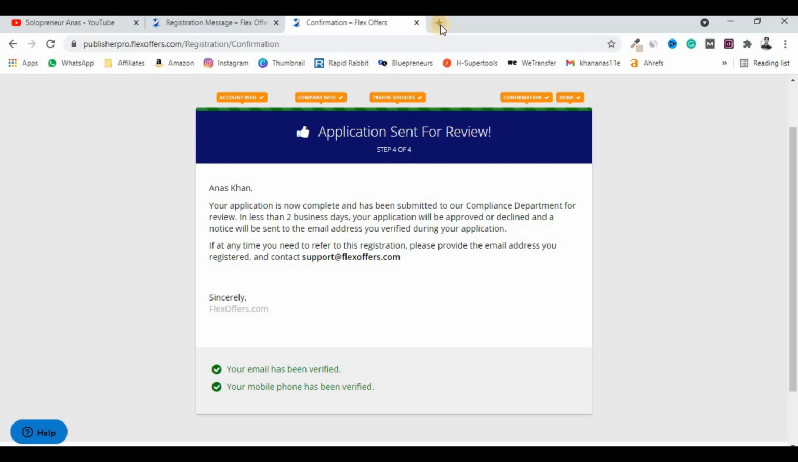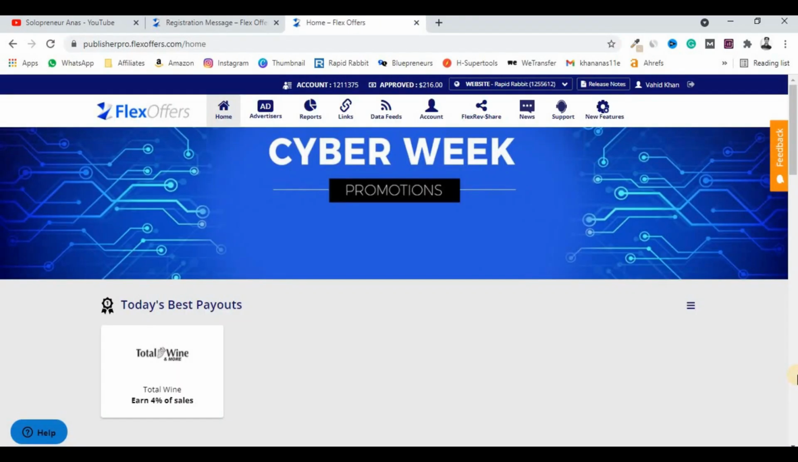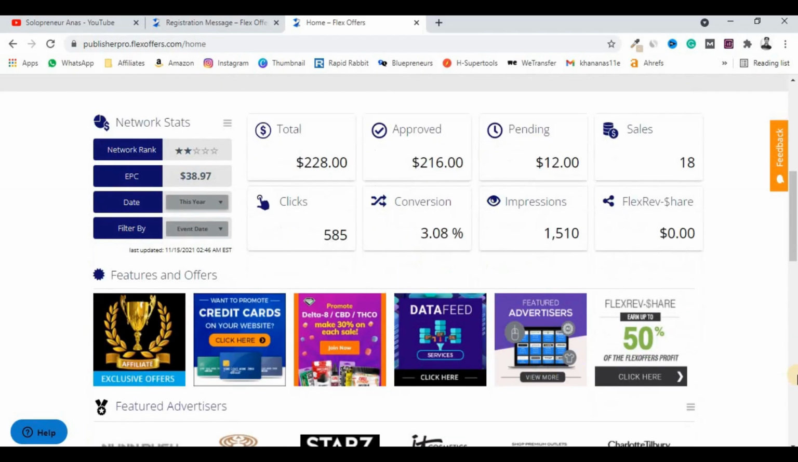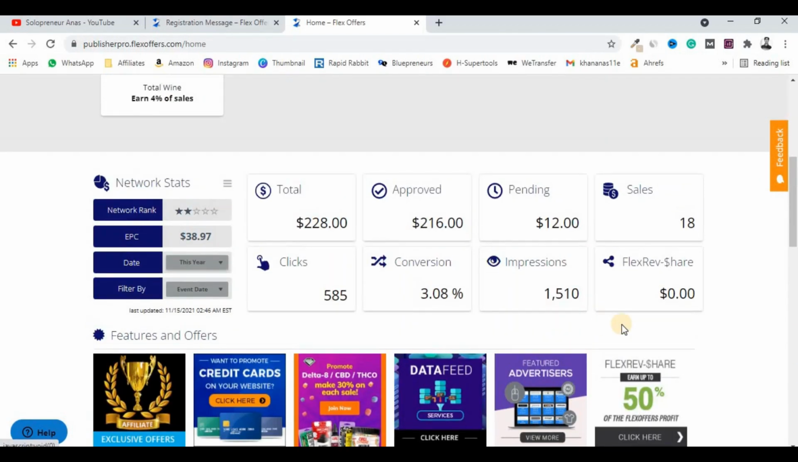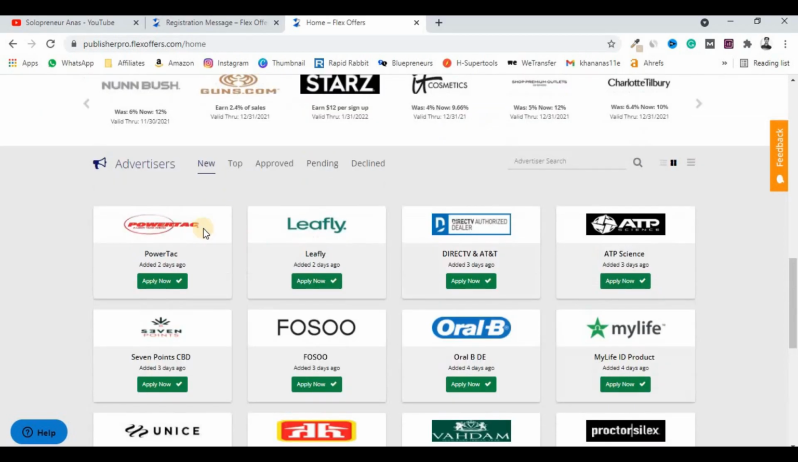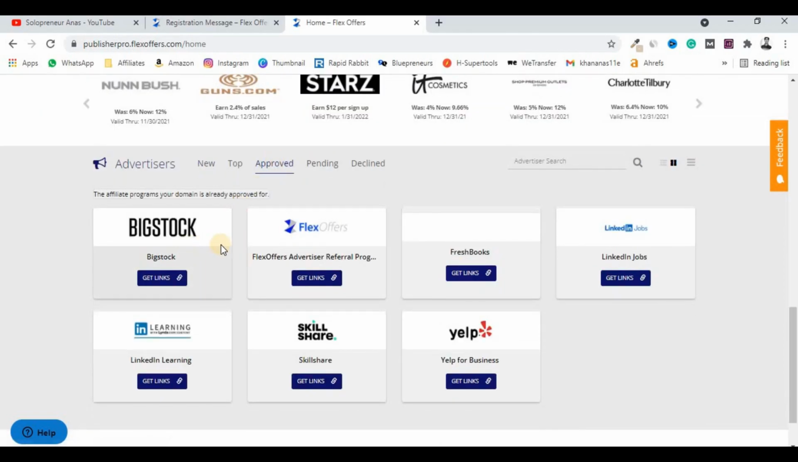For example, if I show you my Flex offers dashboard, just wait a second. As you can see over here, this is my dashboard. Below you can see the approved affiliate programs like Bigstock, Flex offers CPA, LinkedIn Jobs, FreshBooks, LinkedIn Learning, Skillshare, and Yelp. If you want approval for these types of offers, then you must need a website. Hence you have to make a complete WordPress website with good quality content on it. I recommend you make a website first and then start promoting the affiliate programs over the affiliate network.